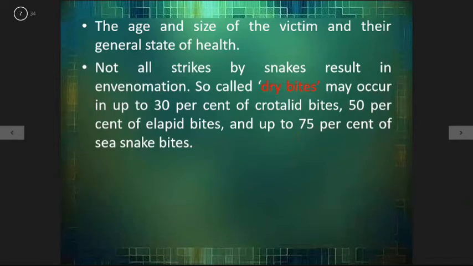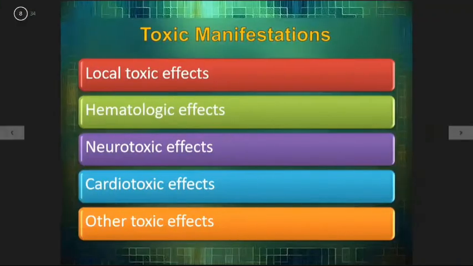The age and the size of the victim and their general state of health also matter. Not all strikes by snakes result in envenomation. So-called dry bite may occur in up to 30% of crotalid bites, 50% of elapid bites, and up to 25% of sea snake bites. Toxic manifestations: local toxic effect, hematological effect, neurotoxic effect, cardiotoxic effect, and other toxic effects.